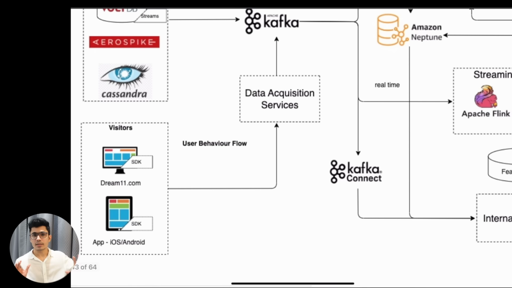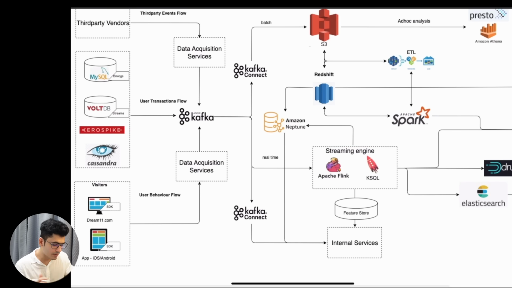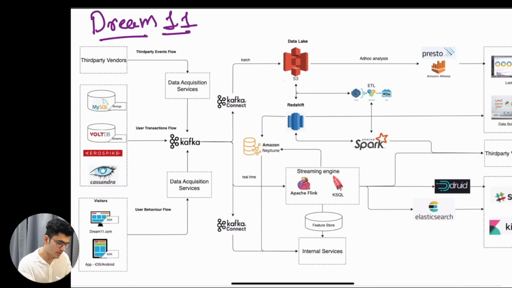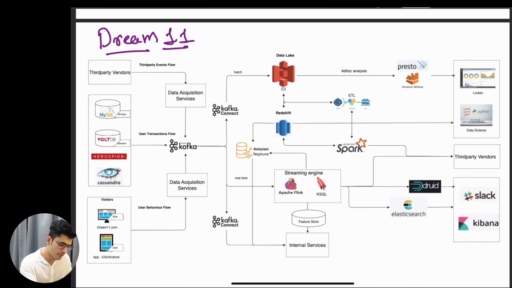So we understood, data comes from multiple places. In this case, data is coming from the third party, from the databases, and from the application and iOS. I kept telling you that data is coming from multiple places. This is what it means.